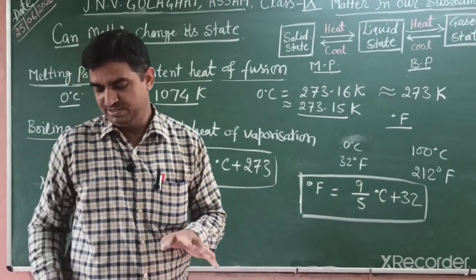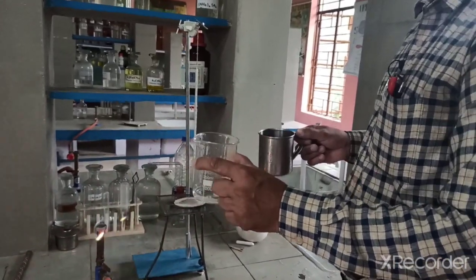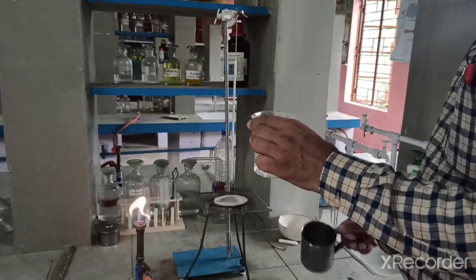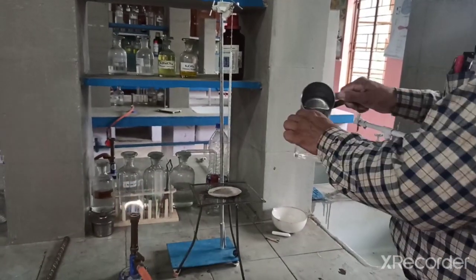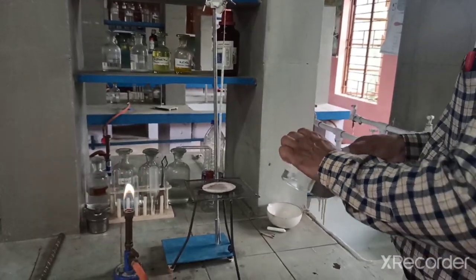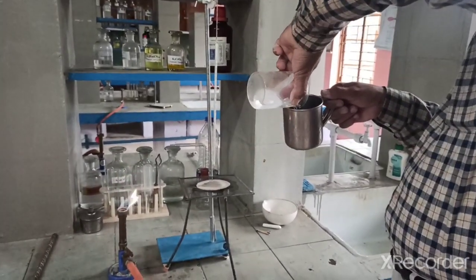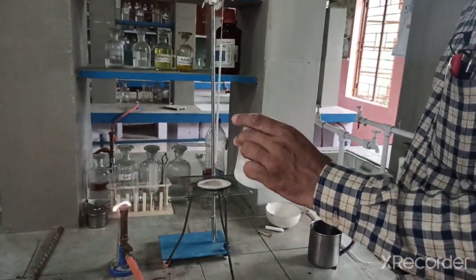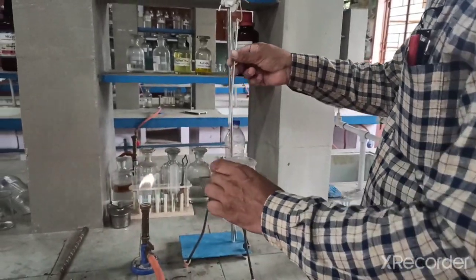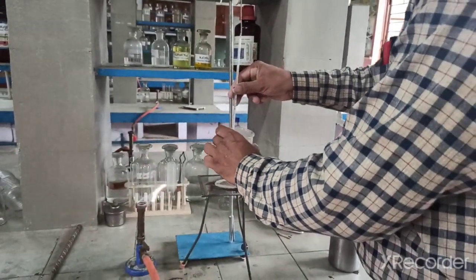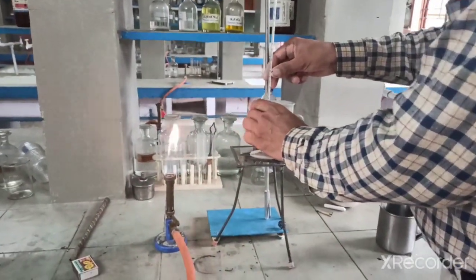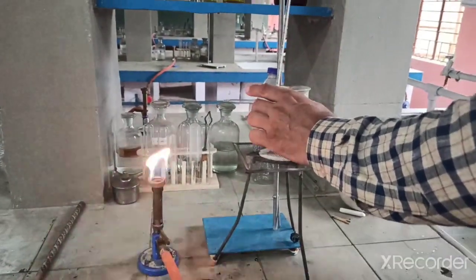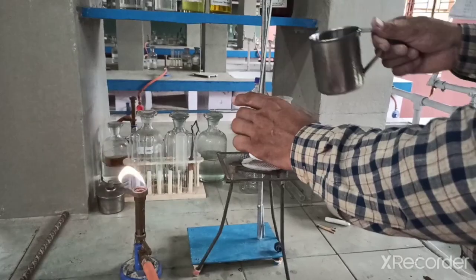You see the activity. Take the activity: how can we find out the melting point of water? So students, we take a beaker. In this beaker, I am filling some ice and water. I take only the ice cubes and slightly some water. And I put a thermometer in this. The bulb of the thermometer should be dipped in this solution. So I put some more water in this.